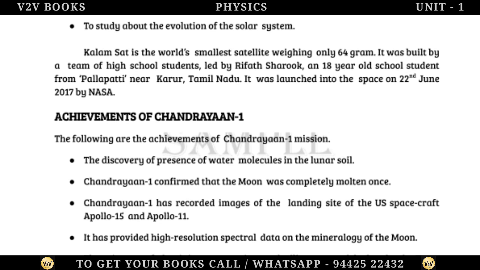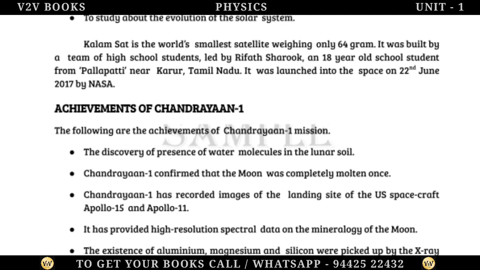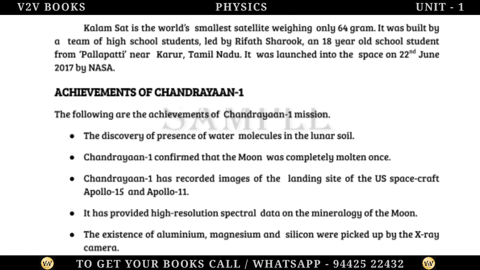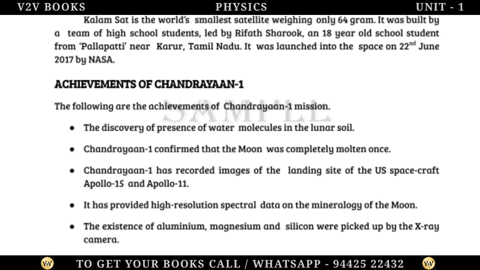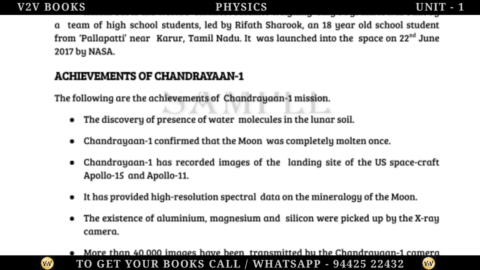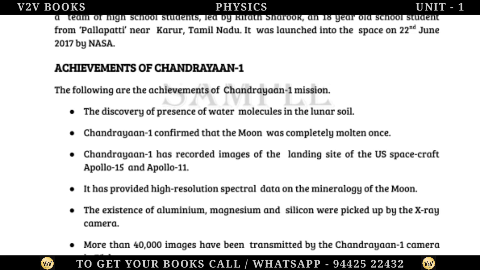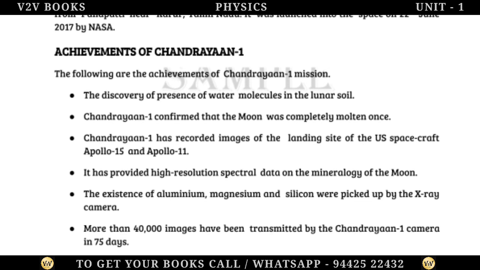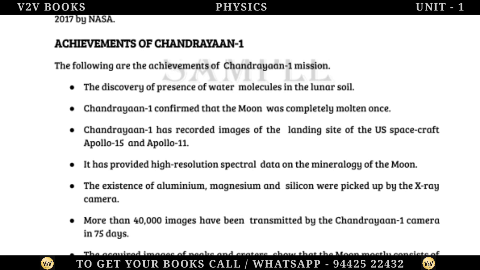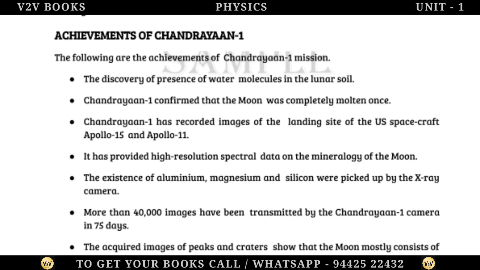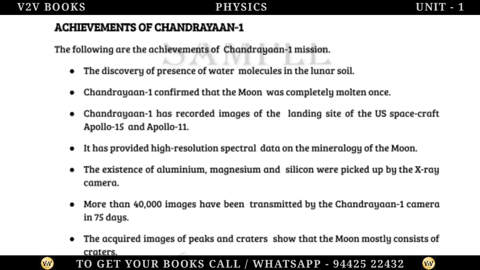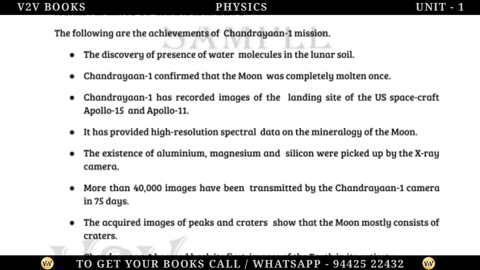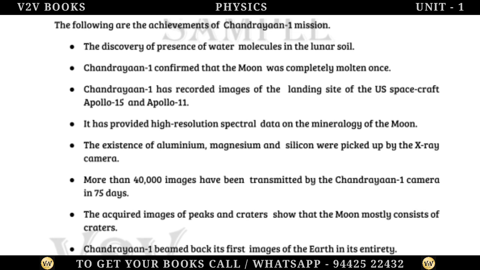Achievements of Chandrayaan-1. The following are the achievements of the Chandrayaan-1 mission. The discovery of the presence of water molecules in the lunar soil. Chandrayaan-1 confirmed that the Moon was completely molten once. Chandrayaan-1 has recorded images of the landing sites of the US spacecraft Apollo 15 and Apollo 11. It has provided high-resolution spectral data on the mineralogy of the Moon. The existence of aluminium, magnesium and silicon was picked up by the X-ray camera.